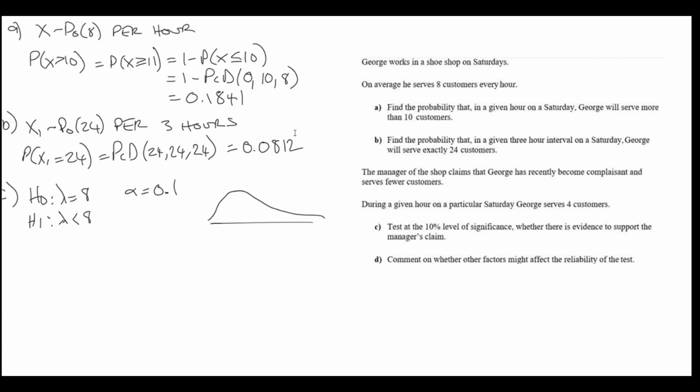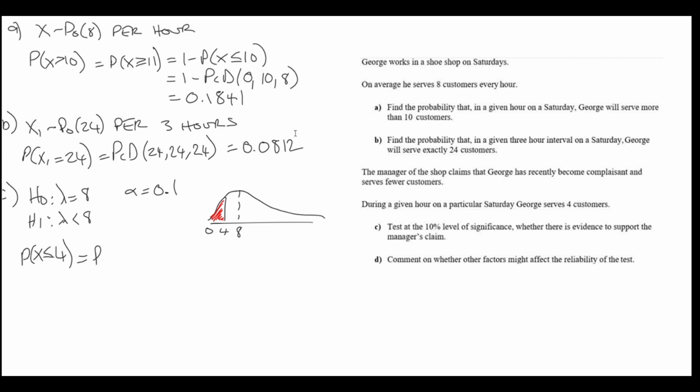During this observation period, the manager saw that George served 4 customers. That's less than expected, but is it significantly less? So the expected is 8, 4's over here. We're going to calculate the probability of being in this shaded area. If that probability is below the significance level, we have a significant result.